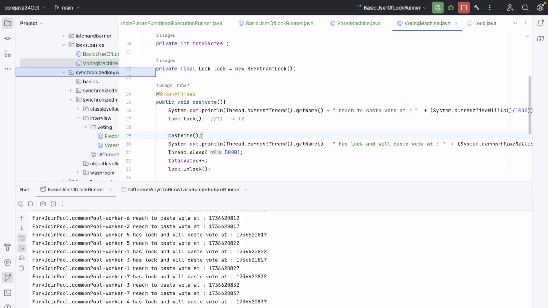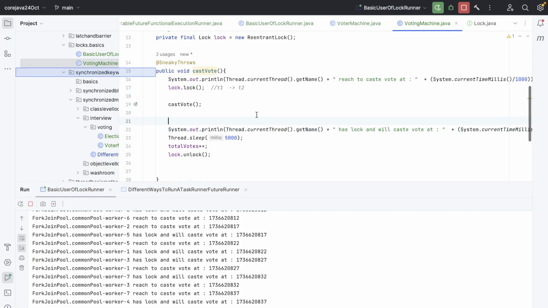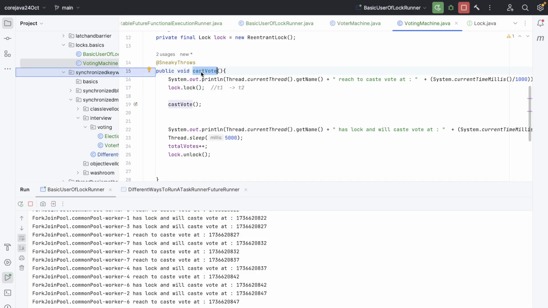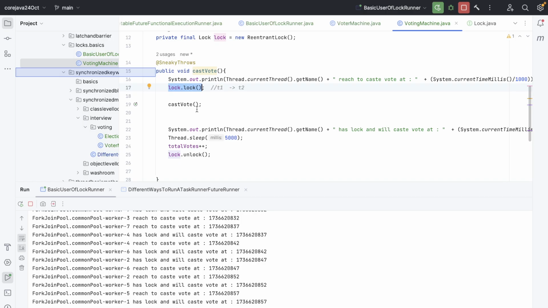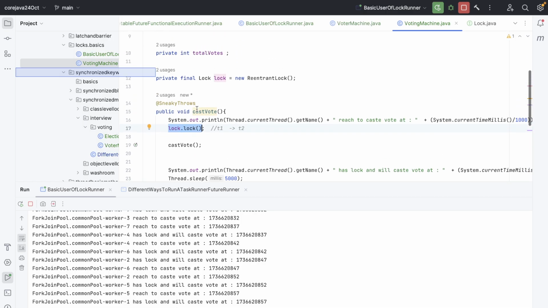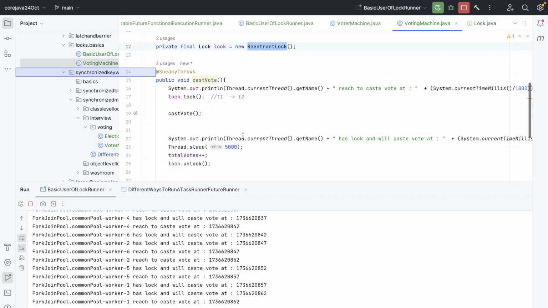But over here, if I put it, then what will happen? It will lock, then again it will come here, right, to cast vote, right? And then here there should be a deadlock, right? Because this method has a lock already. How can it again get a lock, right? Okay. But the deadlock will not happen because this is a reentrant lock. So that means if you have a lock already, then you can have another lock as well.